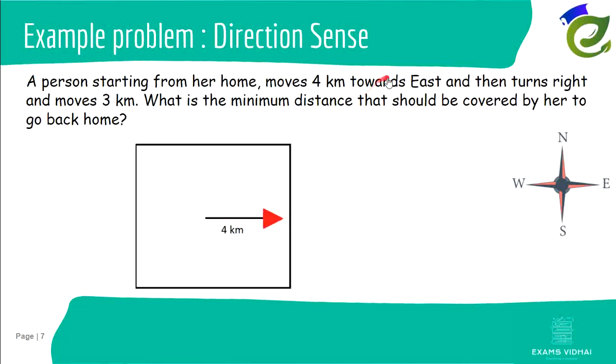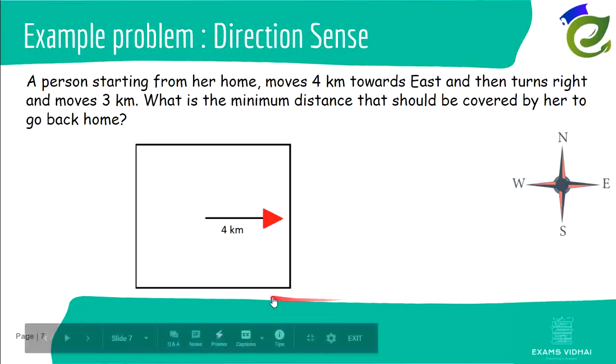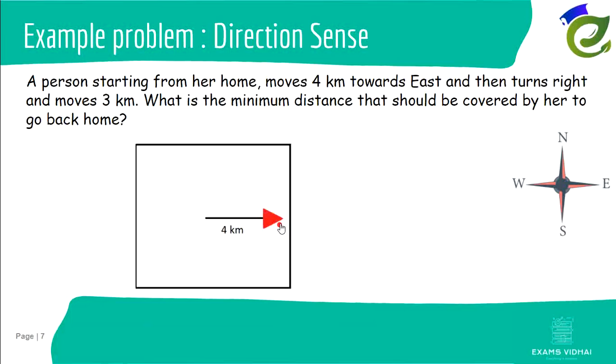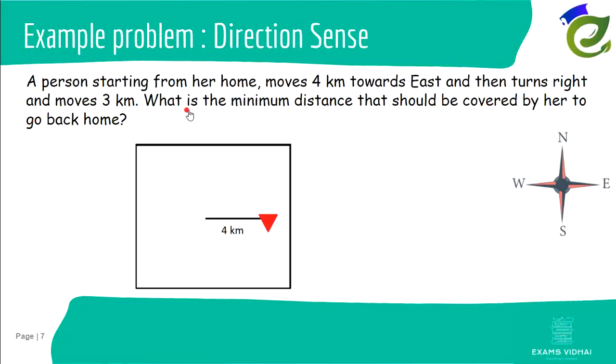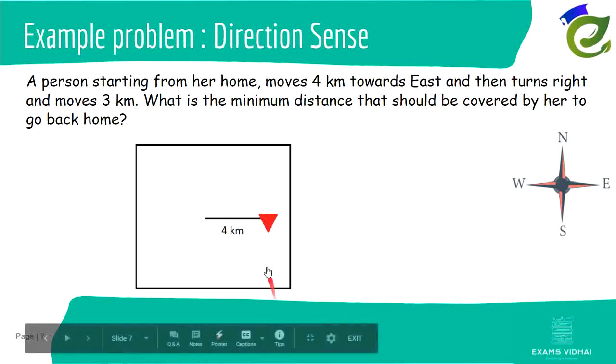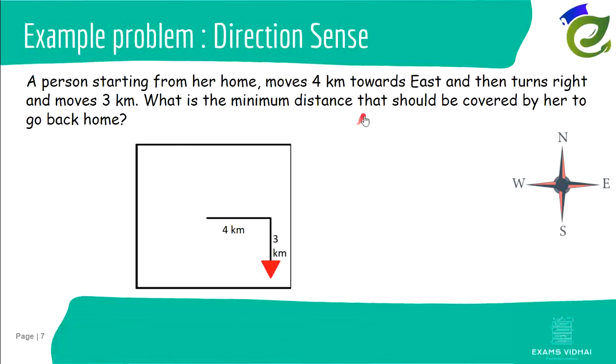Now what is the next thing? Then she turns right. So now the person is facing towards east. Now she turns right. Did you get it? She turns right, so she is facing south. Now she turns right and moves 3 kilometers. So she'll move 3 kilometers like this. Now the question is, what is the minimum distance that should be covered by her to go back home?